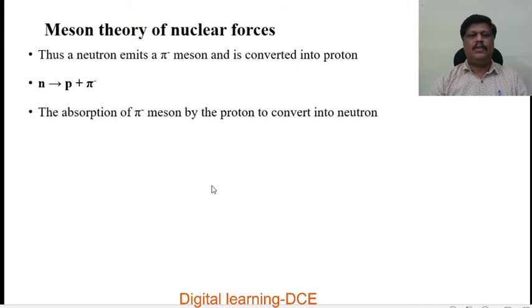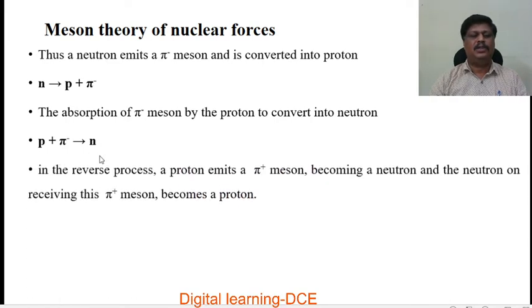Meson theory of nuclear forces continued. As I explained, a neutron emits a pi meson and is converted into a proton. That is, a neutron is converted into a proton by emitting a negative pi meson. The absorption of a pi meson by the proton to convert it into a neutron, that is p plus pi minus, gives rise to a neutron.